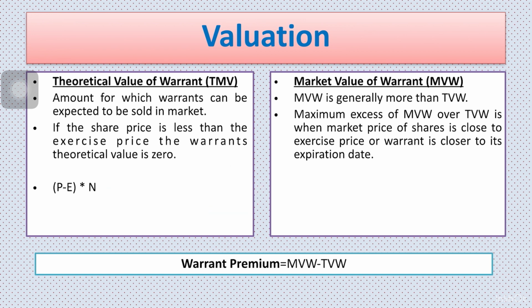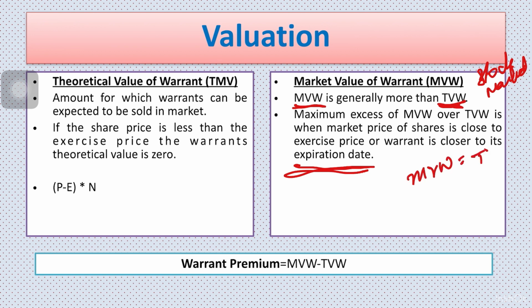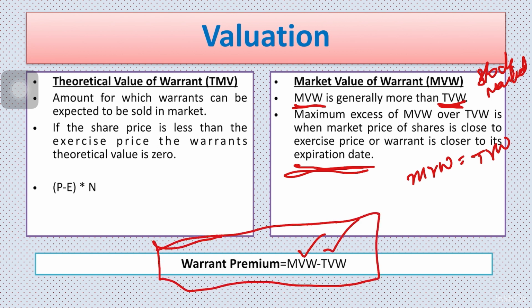Okay. And next is the market value of the warrant. What is the market value? That is prevailing in the stock market, the current prices, right? And it is said that the market value of the warrant is generally higher than the theoretical value of the warrants. It is further observed that as the expiration dates come nearer, this market value tries to become equal to the theoretical value. Right? And the difference between the market value and the theoretical value gives you the warrant premium. Clear?